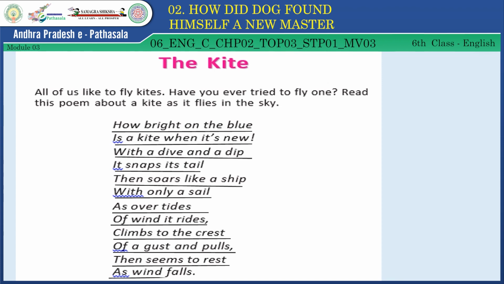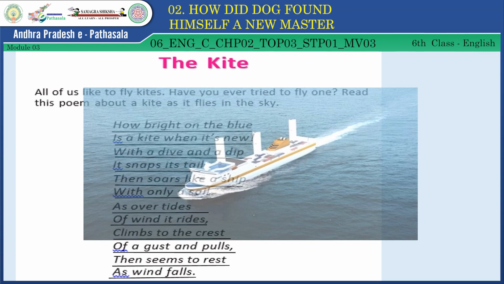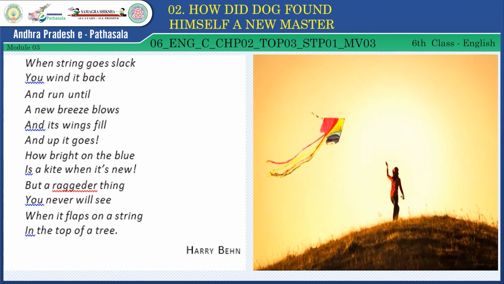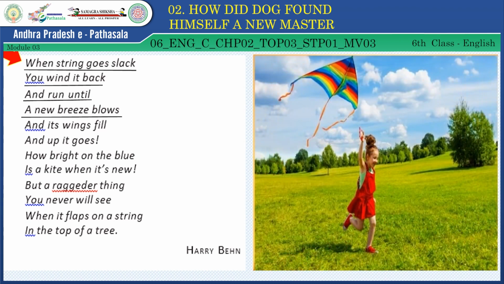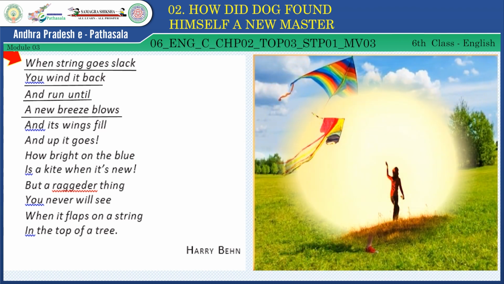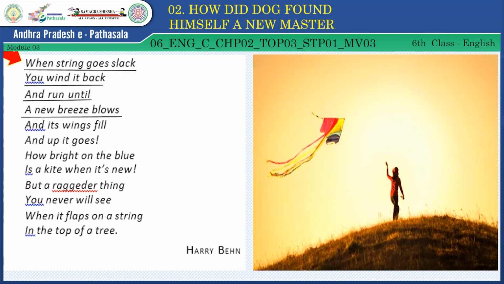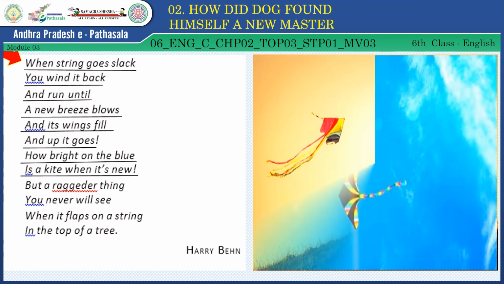Yes, children, now let's move on to the next paragraph. When string goes slack, wind is back, and run until a new breeze blows. See here, children, and run until a new breeze blows. Here the child is moving on, and its wings fill, and up it goes. How bright on the blue is a kite when it's new. Hey, look here, children.